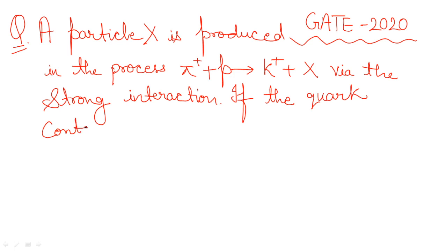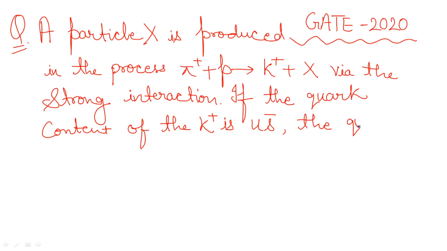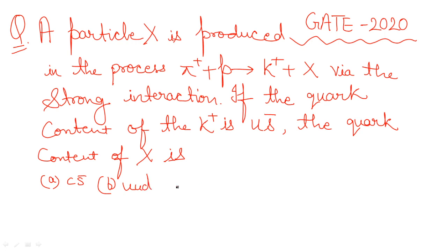Now, the quark structure of the K positive kaon has been given to you, and that's U S bar. The quark content of X, the options are C S bar, U U D, U U S, and U D bar. Okay, this is what we have.